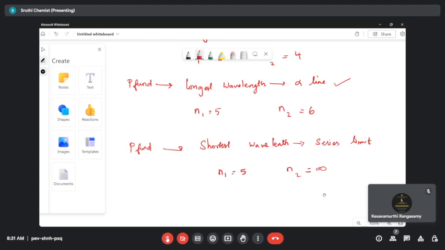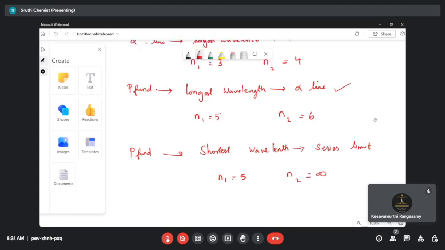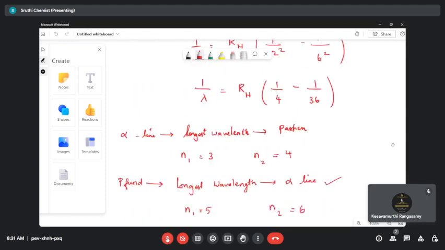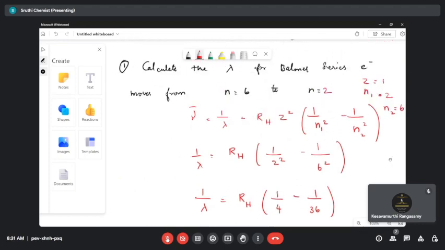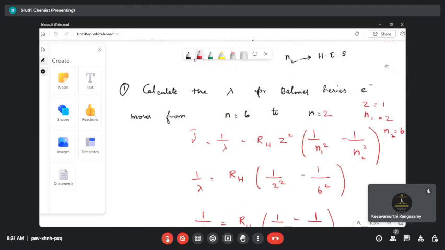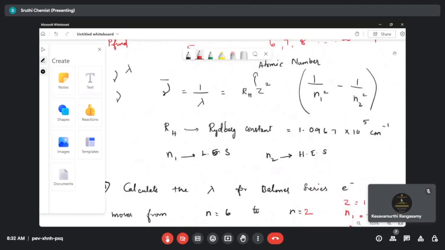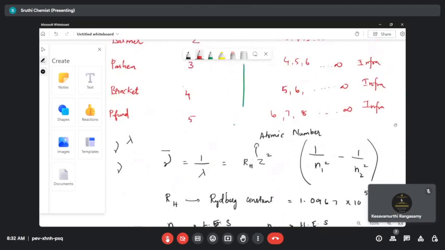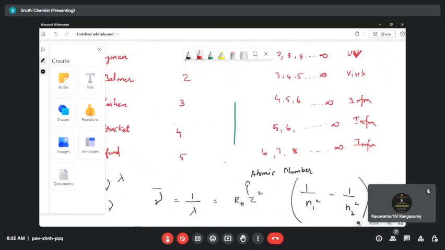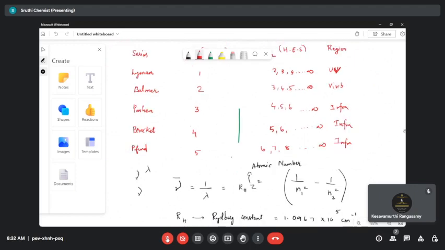I'll give you one question orally, you think and tell me the answer. I'll show the tabular column also. Just refer to the tabular column and tell me the value of n1 and n2. The question is, find the series limit of the Brackett series.